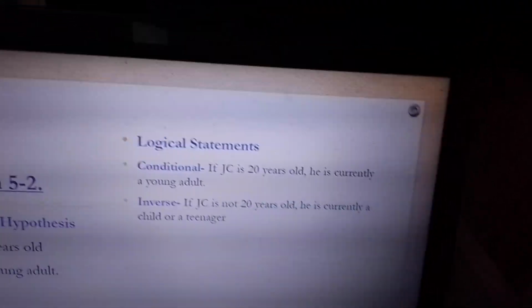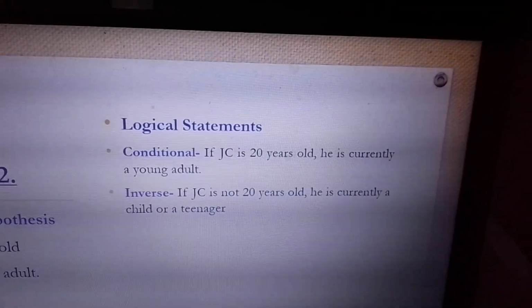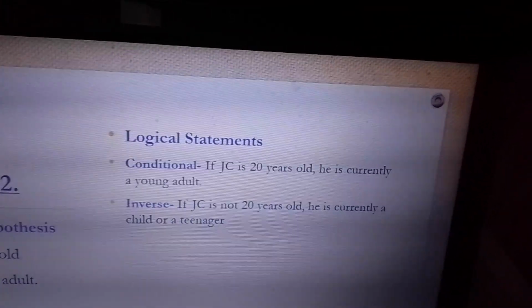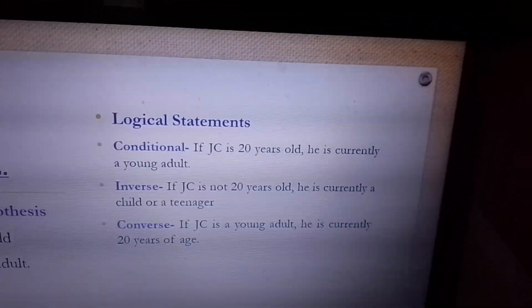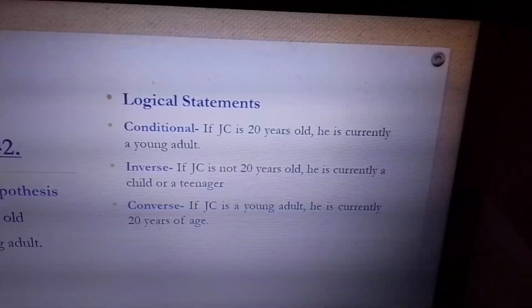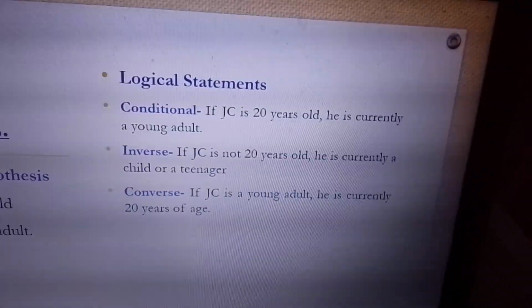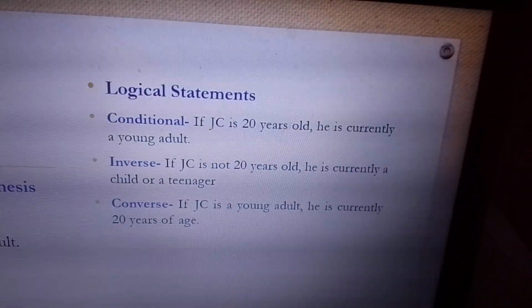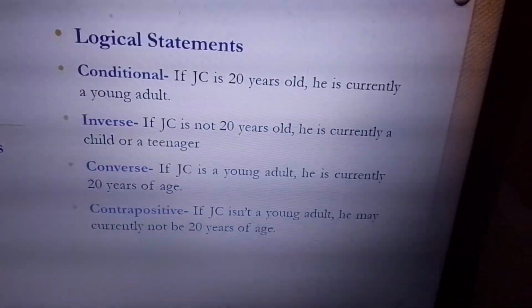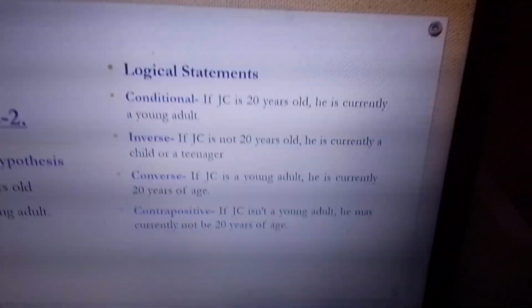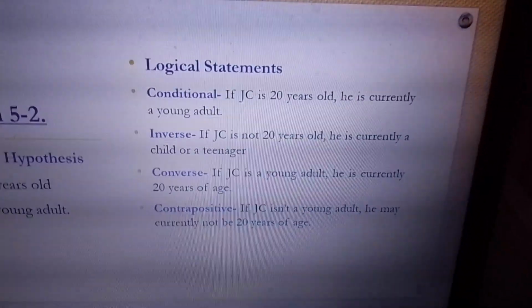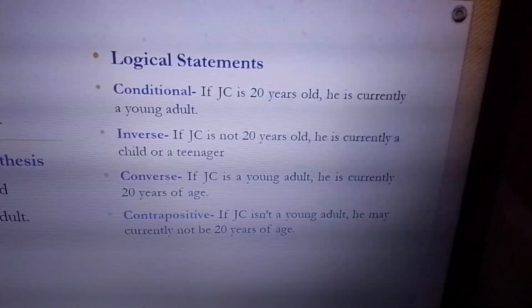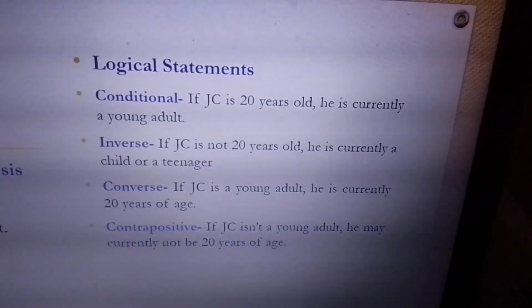Yan, di ba? What about the converse? JC is currently a young adult even if he's 20 years old of age. Yes, if he's currently 20 years of age. Yan. If JC is not a young adult, he is not currently 20 years of age. Yan, di ba? He's not currently 20 years of age. Baka mali mo, it could be 18, 17, 16, 21, 22, 35, yung mga ganon.